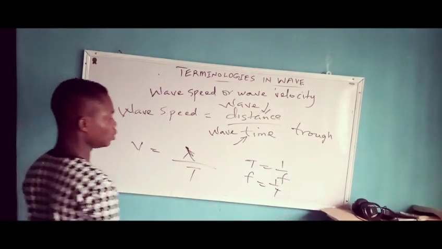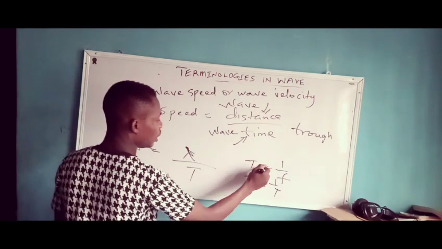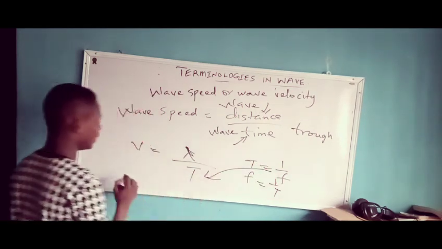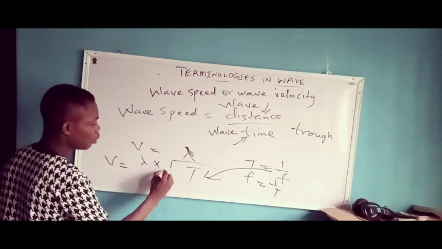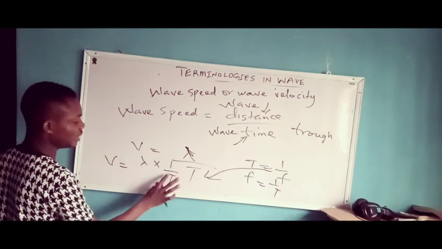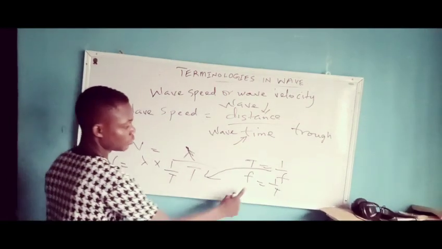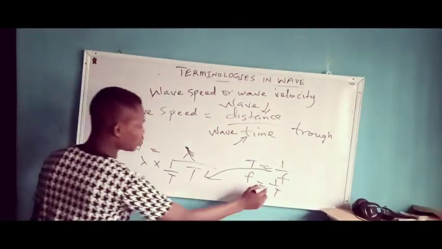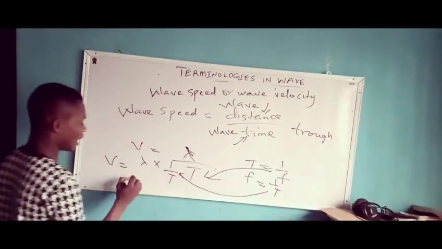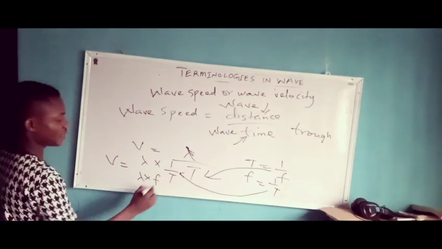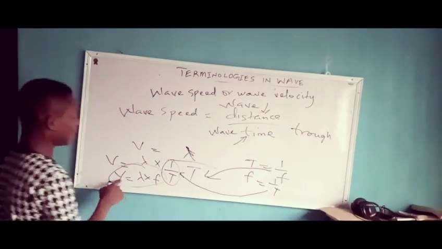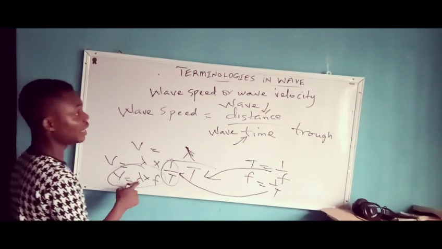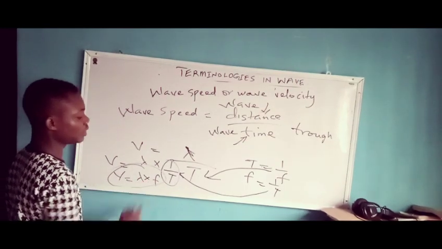So I can substitute into this formula, and then I have V equal to lambda times 1 over T, and 1 over T is what? It is F. So V equals the wavelength times the frequency.